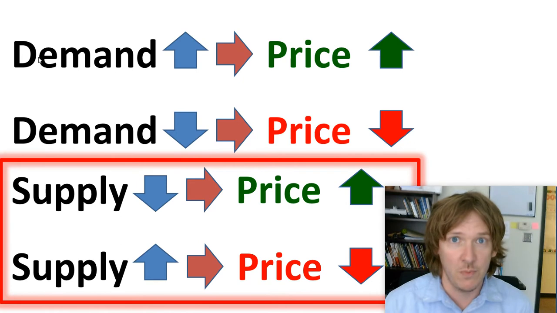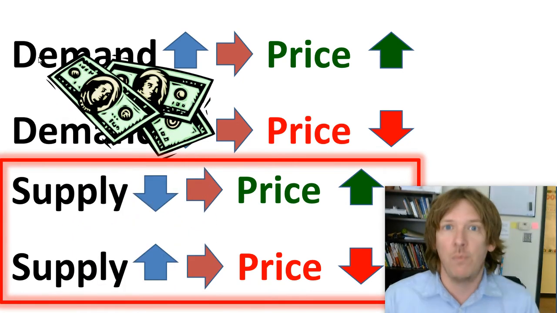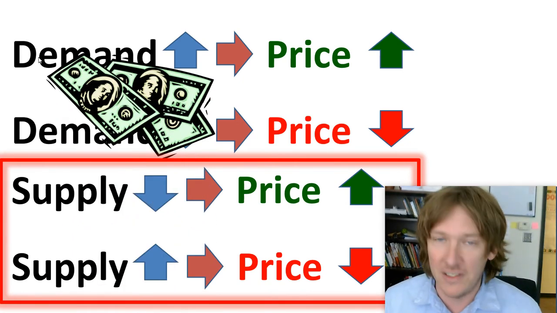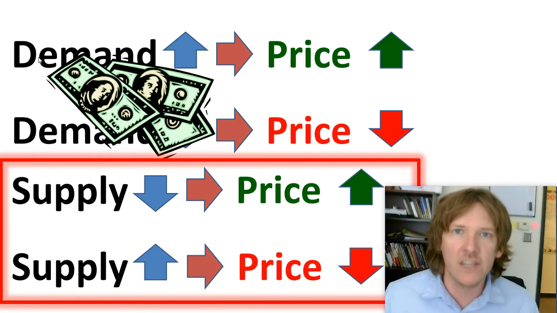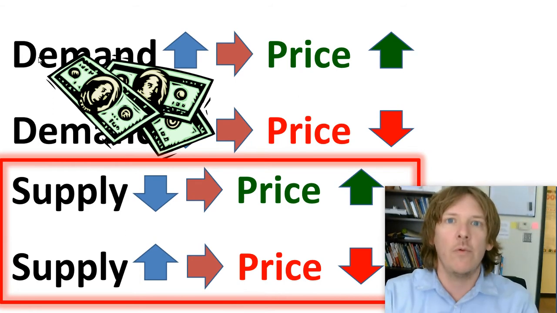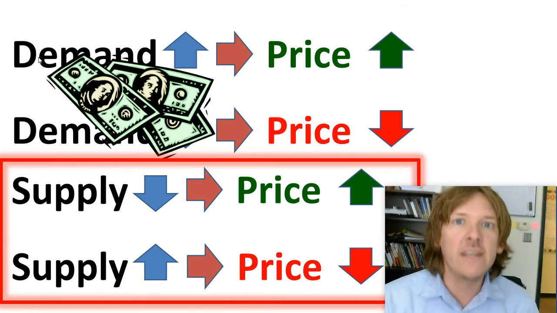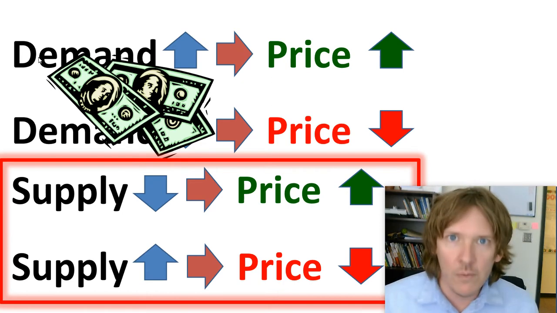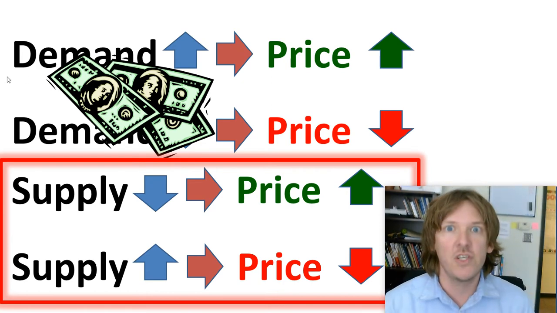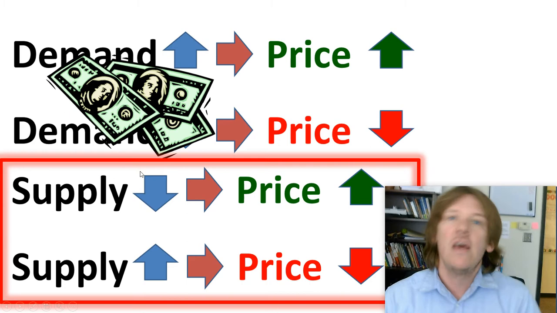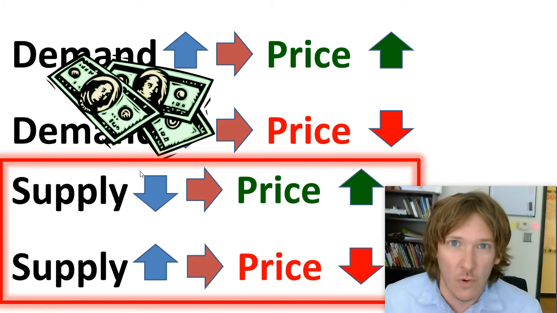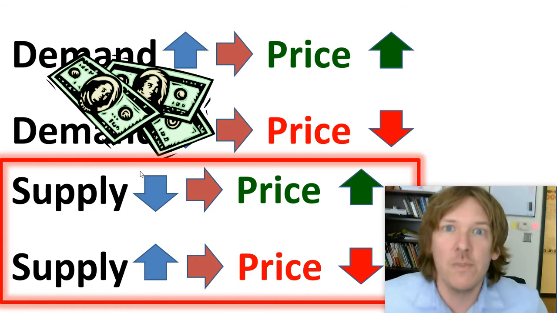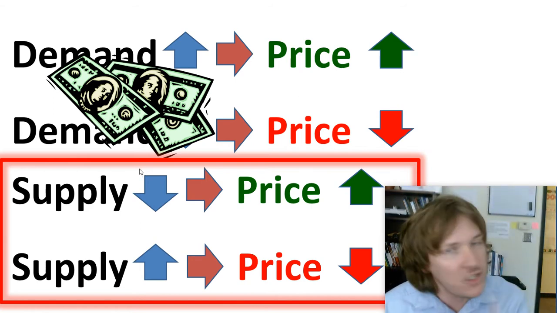Now, I want to focus on supply, but mainly I want to talk about how supply affects the value of a dollar. I know this is kind of weird. It's easy to understand how supply affects tangible goods and services and actual products that we buy, but it also affects the value of a $1 bill, of a $10 bill, of $100. When the supply of money is low, imagine if money was very rare and was hard to get, then it's going to be valuable. And the value of that dollar might actually be worth more than the number printed on it. I know it's strange, bear with me.